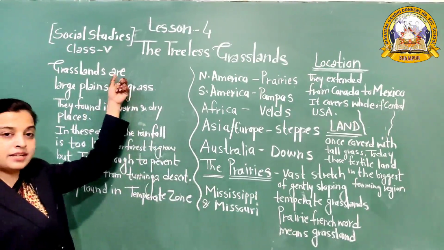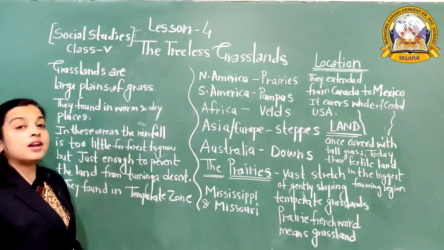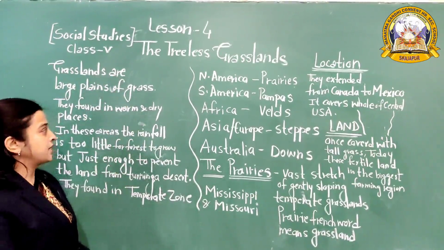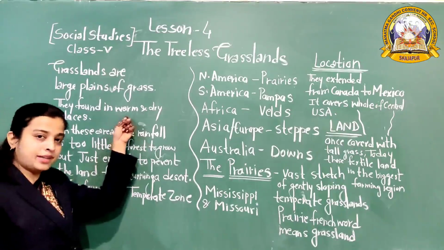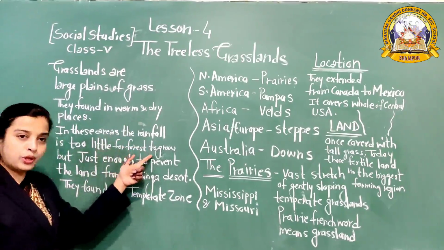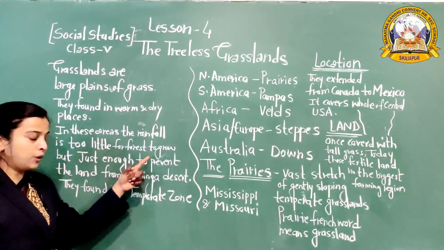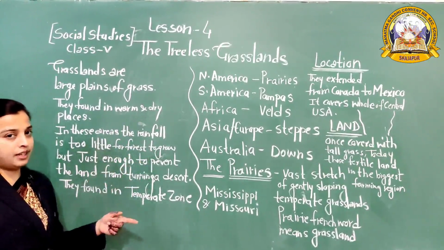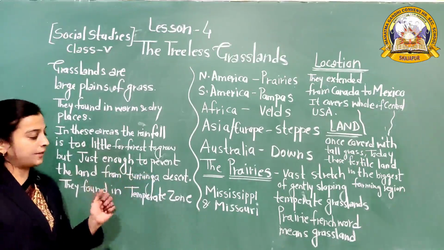Grasslands are large plains of grasses, found in warm and dry places. In this area, the rainfall is too little for forests to grow, but just enough to prevent the land from turning into desert.